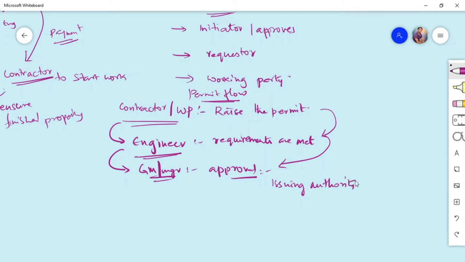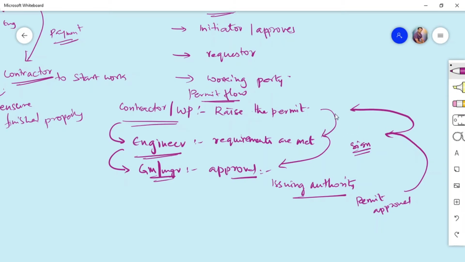Now once the activity is over, what will we do? Once the work is completed, the permit again goes back to the engineer and back to the contractor. This is a workflow, it is always circular, it is always closed. Where it has started, it has to go back. Just as we checked how the area was before opening the permit, while closing the permit, after the work is completed, the area has to be back to normal and safe for further operations.